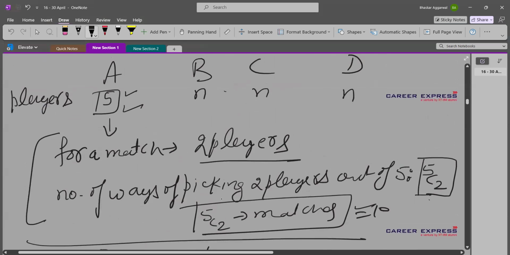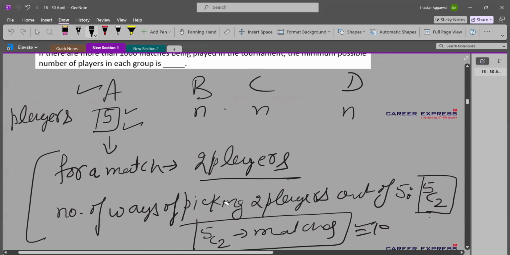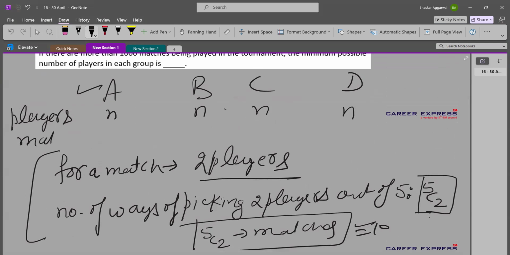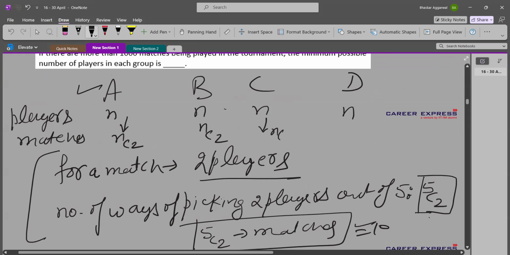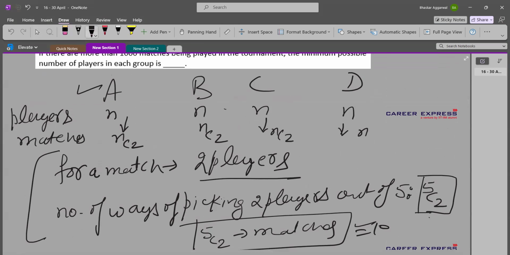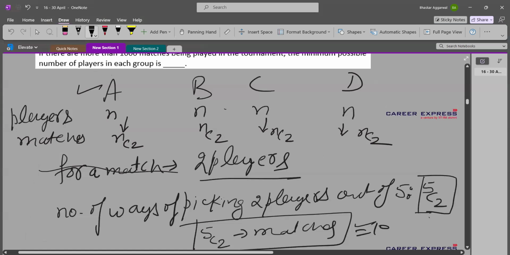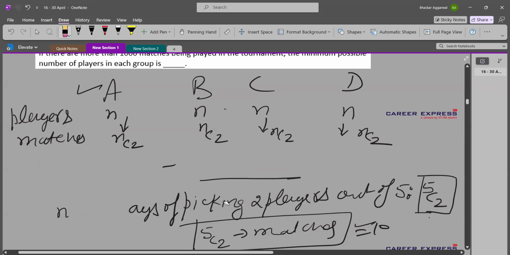So if we get back to the original question, there are N players in every group. So these N players will play a number of matches. So the number of matches will be NC2 in every group. Right? So this will be the number of matches for every group. Now let us come to the second line of the question.